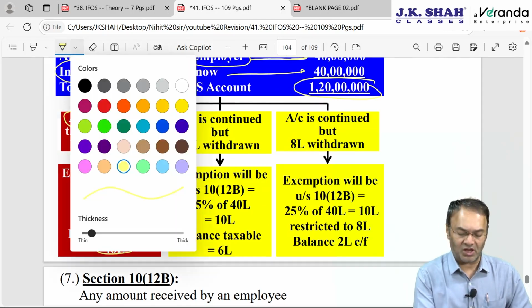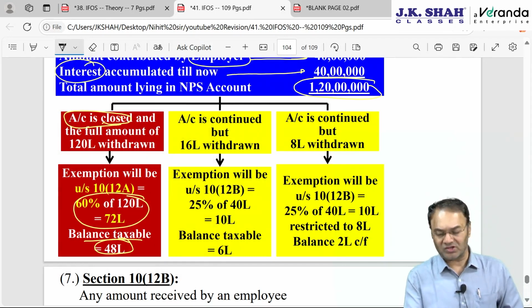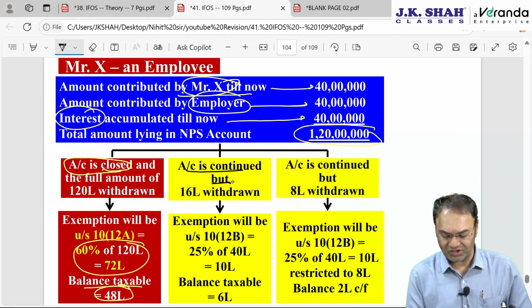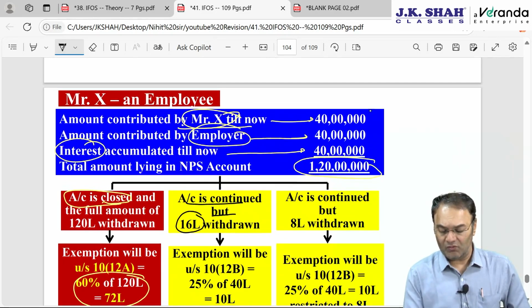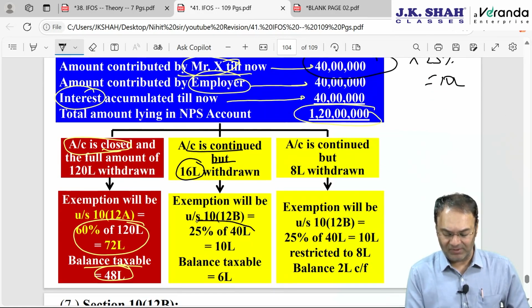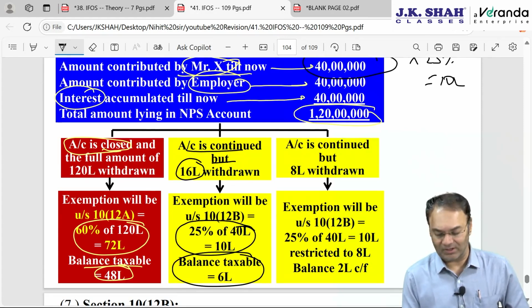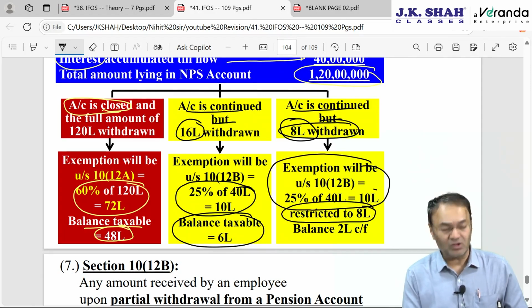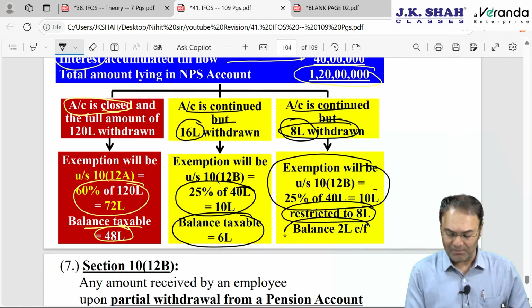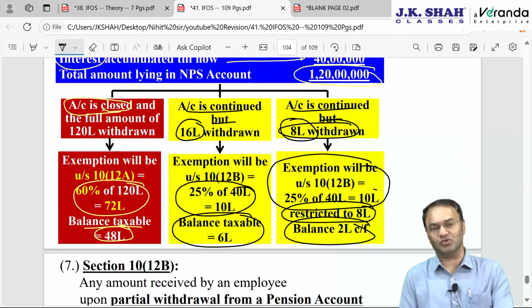But if he is not closing his account, he is simply making a partial withdrawal, account is continued, and 16 lakhs is withdrawn, then exemption will be whatever he had contributed into 25%, that is 10 lakh will be exempt. Out of 16 lakh, 10 lakh will be exempt, 6 lakhs will be taxable. And in case the account is continued but 8 lakh is withdrawn as compared to 16 lakh, the full 8 lakhs will be exempt. Exemption is 10 lakh, restricted to 8 lakh, so balance 2 lakh exemption can be claimed in the future.